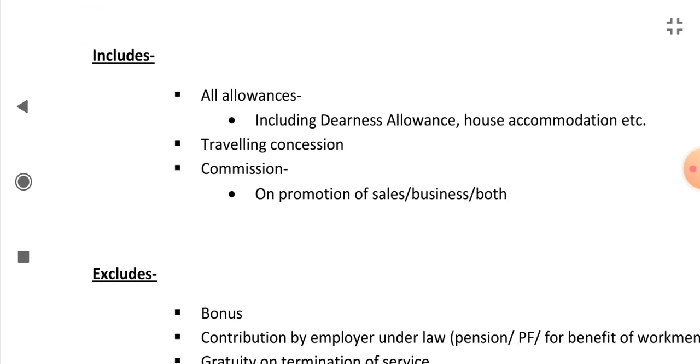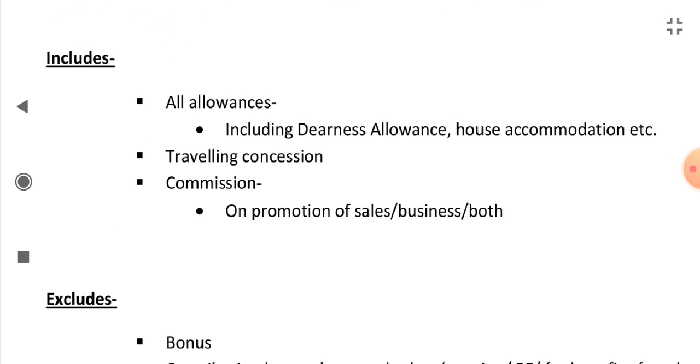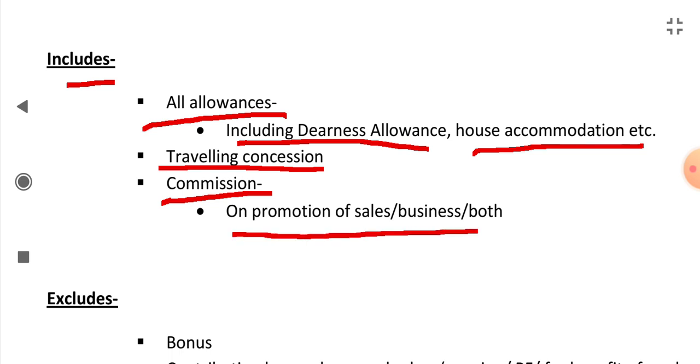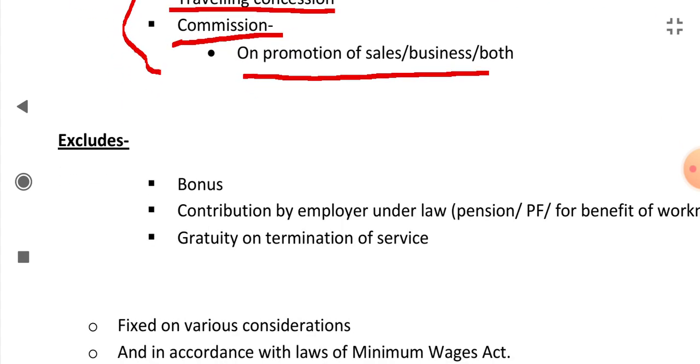And what it includes and what it excludes: it includes all allowances, including dearness allowance, house accommodation, and other services. Travelling concession also comes under wages. The commissions paid to the workmen on promotion of sales or business, or both, are all included under wages.